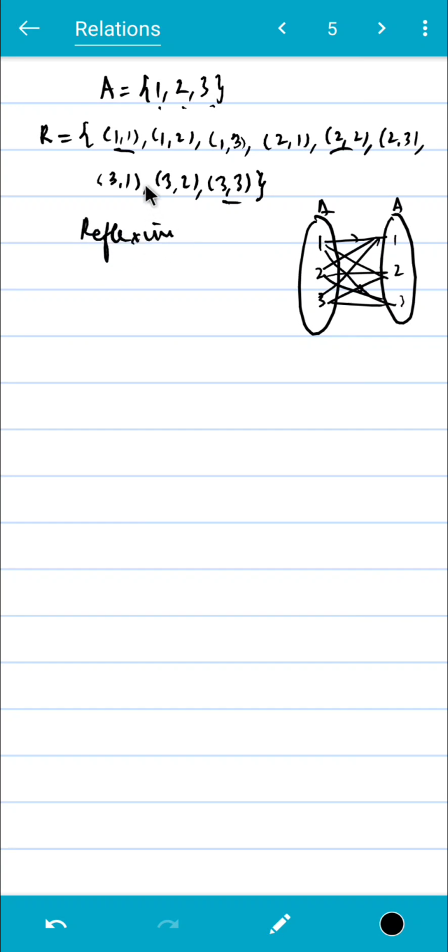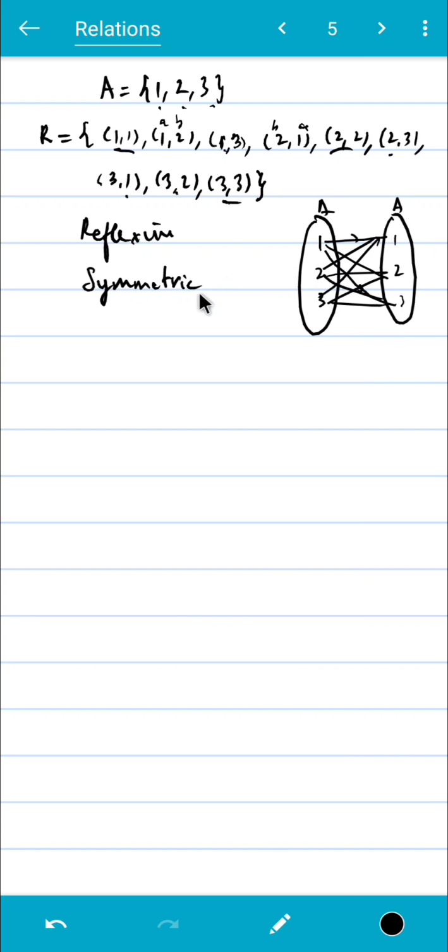It's symmetric now. So if we pick this as AB, 1 2, we also see the BA here, 2 1. Then if we look at this 1 3, then we have the 3 1 also there. If you look at 2 3, then we also have 3 2. So nowhere does it fail the condition for symmetric. So the relation R is symmetric.